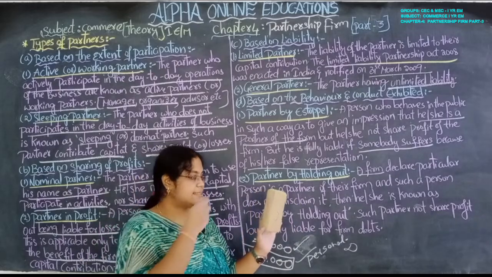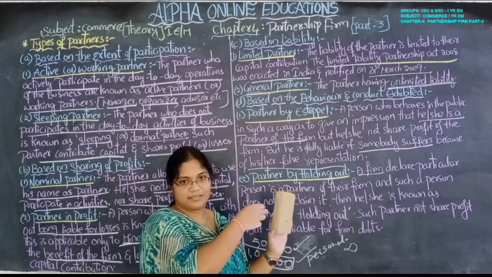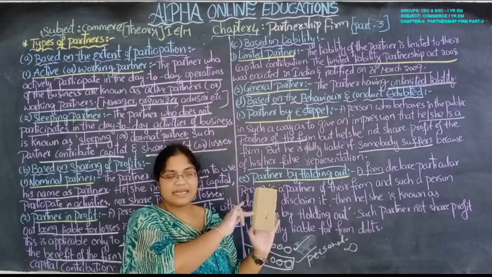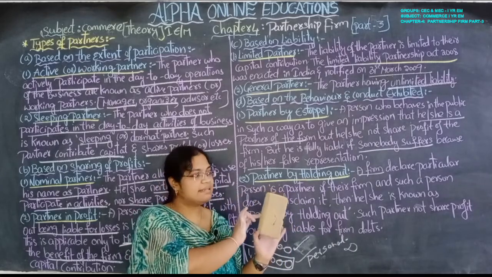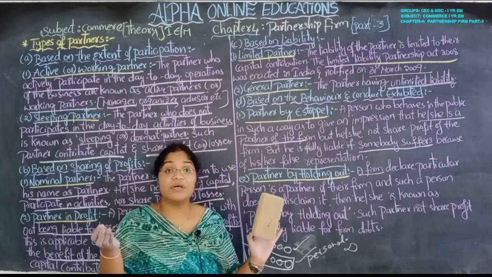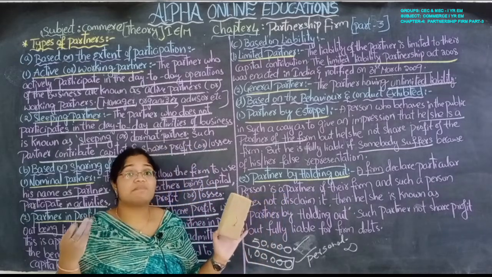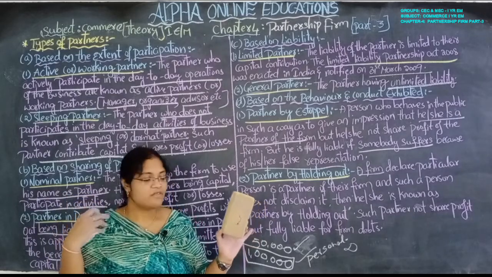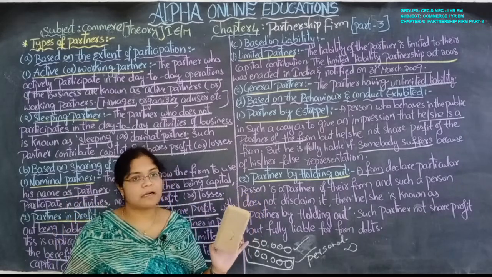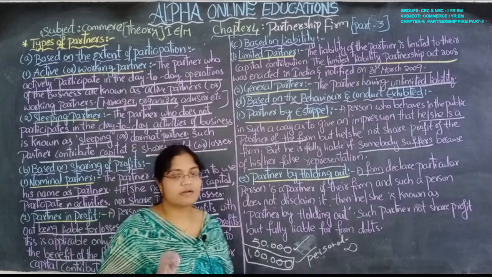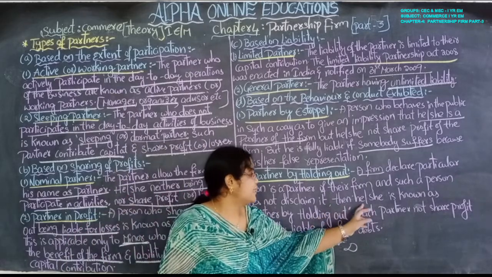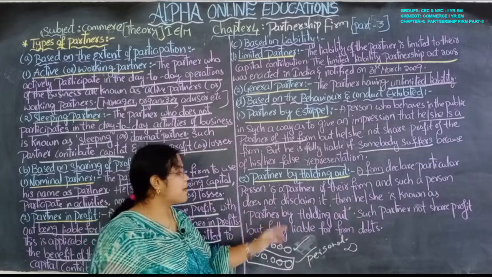I declare this duster, named X, as a partner, and X is also ready to take the name as a partner of my company. He is also silent, yes, I am the partner. Then he or she is known as a partner by holding out.